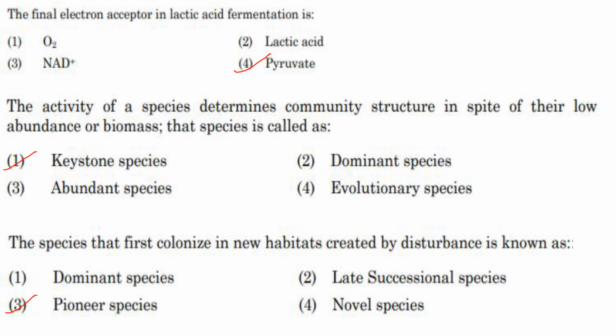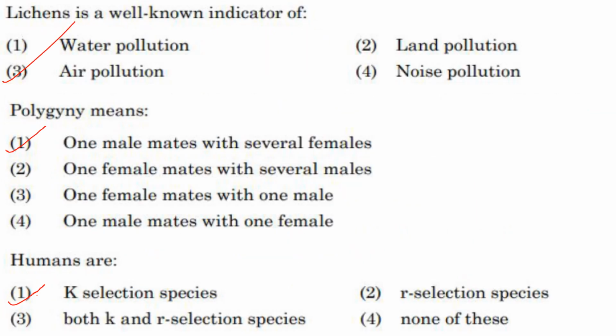Answer is option 1. The species that first colonize in new habitats created by disturbance is known as, so they are known as pioneer species. Answer is option 3. They are the species that will first colonize a new habitat after a disturbance. Lichens are indicator of, so they are indicators of air pollution, usually sulfur dioxide pollution. Then polygyny means one male mates with several females.